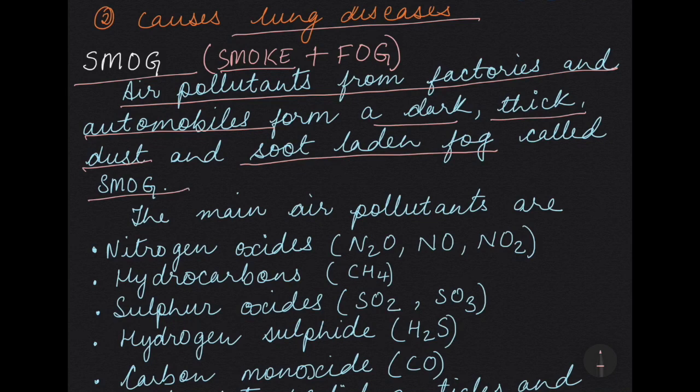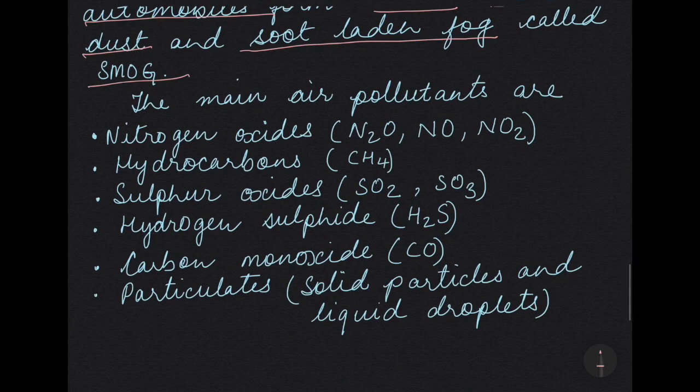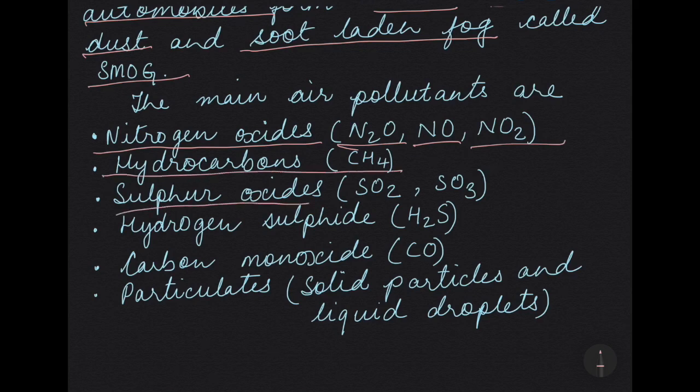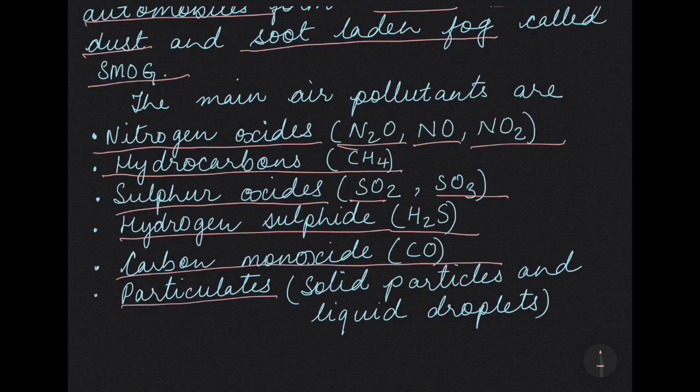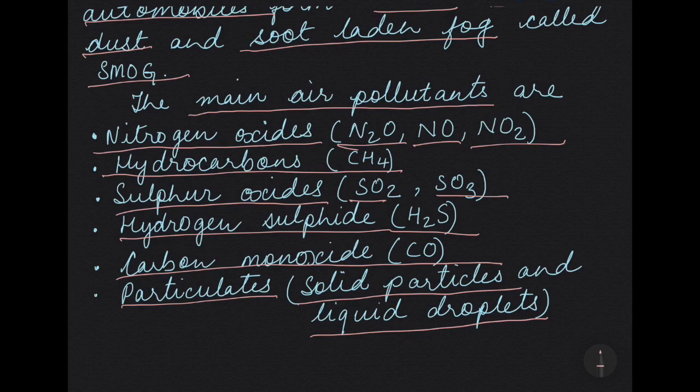Now, the main air pollutants are oxides of nitrogen, nitrous oxide, nitrogen monoxide, nitrogen dioxide, hydrocarbons like methane, sulfur oxides like sulfur dioxide, sulfur trioxide, hydrogen sulfide, carbon monoxide, and particulates, meaning the solid particles and liquid droplets like mist. So in the next upload, I am going to discuss each main air pollutant in detail.